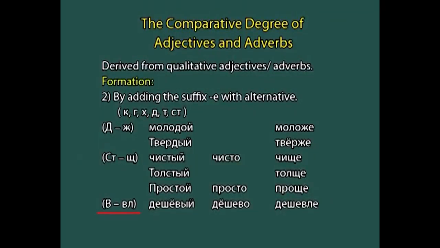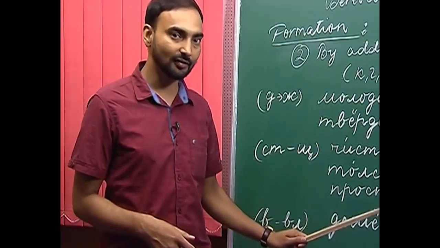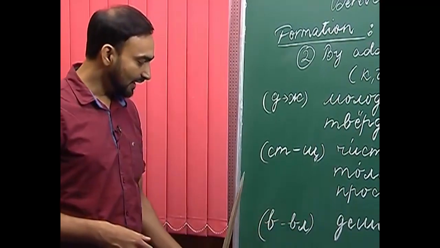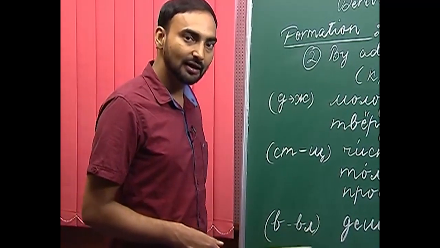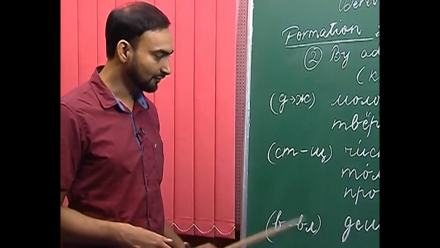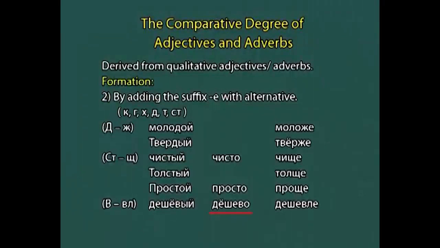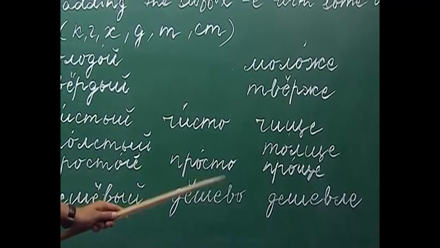Apart from these alternations of consonants, there is one more alternation, but in this kind of alternation we are not changing the consonant, we are adding another consonant. For example, if the stem ends with v, then we are supposed to add an additional consonant, which is l. For example, jishovi. Jishovi is less expensive or cheap. The adverb derived from this adjective is joshava. So, how do we get the comparative degree from this adjective or adverb?